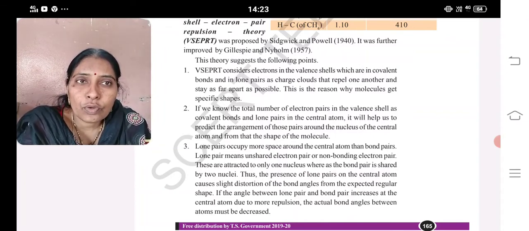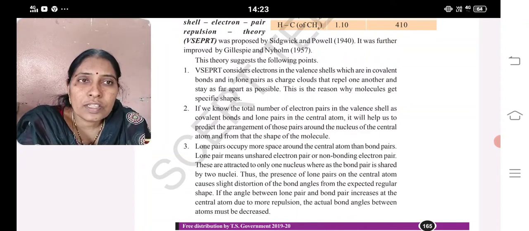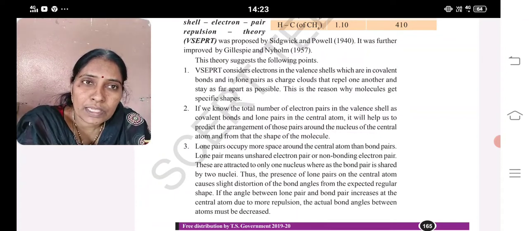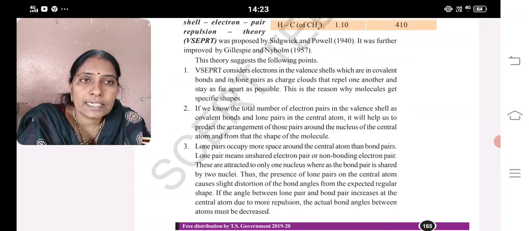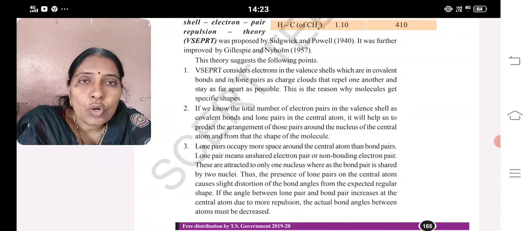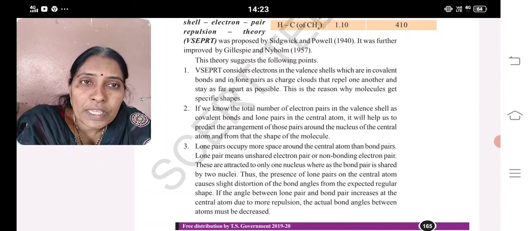Okay. If you know the total number of electron pairs in a valence shell and the lone pairs in the central atom, it helps us arrange the pairs around the nucleus. A lone pair occupies more space than a bond pair, because a bond pair is attracted to two nuclei while a lone pair is attracted to only one nucleus. Lone pairs are non-bonding electron pairs, which never participate in bond formation, and they occupy more space around the nucleus.